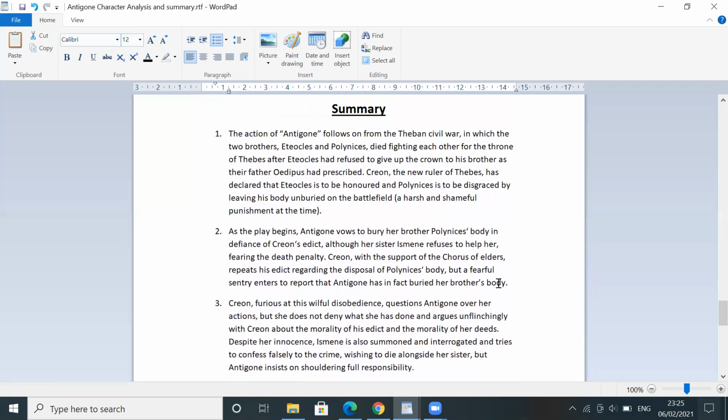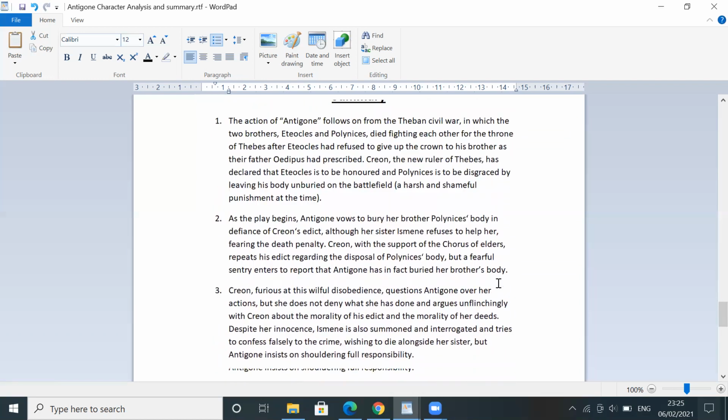So what happens from the beginning is that two brothers are fighting each other. We have Eteocles and Polynices. Both of them were fighting each other over the crown of Thebes, and Eteocles had refused to give up the crown as his brother and their father Oedipus had prescribed. So Creon, the ruler of Thebes, declared that Eteocles is to be honored, and Polynices, of course, is to be disgraced by leaving his body unburied.